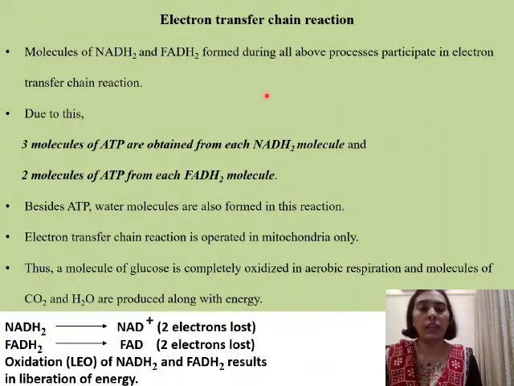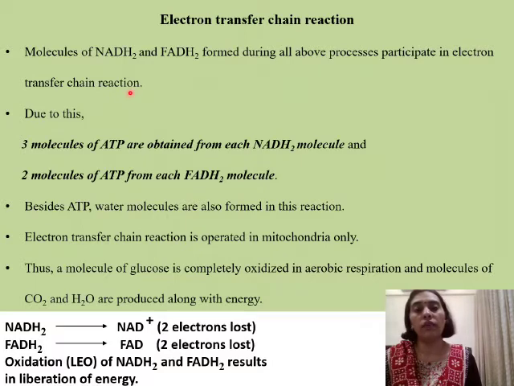Let's now move on to the last step of release of energy during cellular respiration, that is electron transfer chain reactions. What do we find here? Molecules of NADH2 and FADH2 formed during all above processes participate in electron transfer chain reaction.